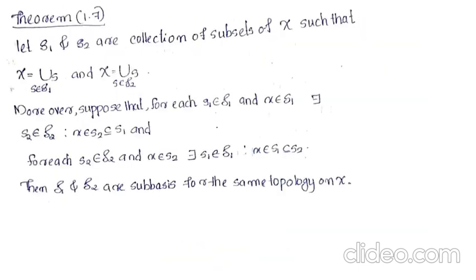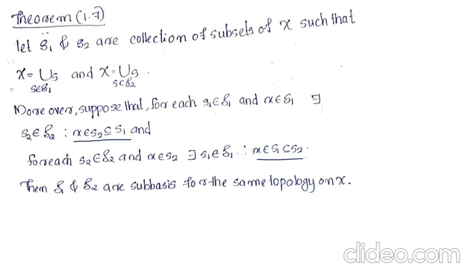Next theorem. Let S1 and S2 be collections of subsets of X such that X equals the union of S, where S belongs to S1, and X equals the union of S, where S belongs to S2. Moreover, suppose that for each S1 belonging to S1 and x belonging to S1, there exists a member S2 from S2 such that x belongs to S2, which is a subset of S1, and for each S2 belonging to S2 and x belonging to S2, there exists a member S1 from S1 such that x belongs to S1, which is a subset of S2. Then we have to prove that S1 and S2 are subbasis for the same topology on X.